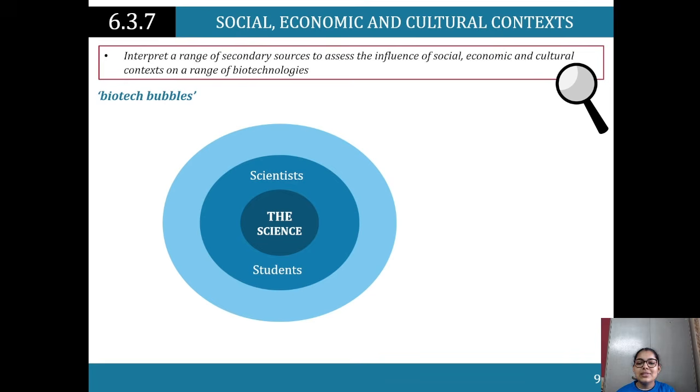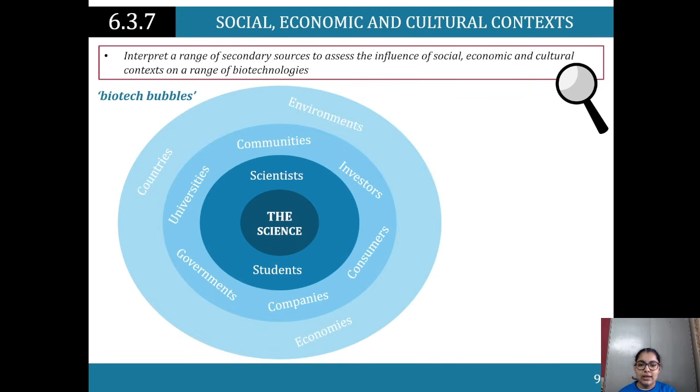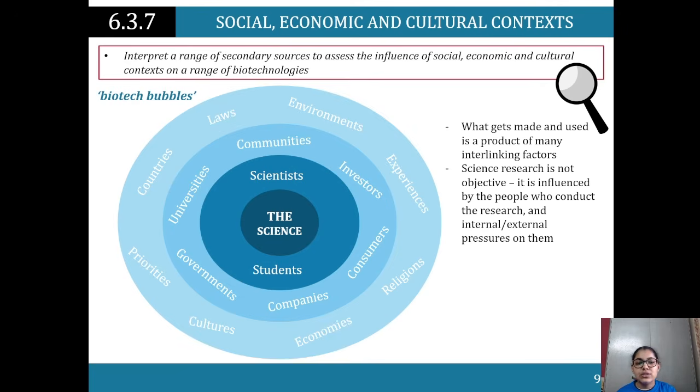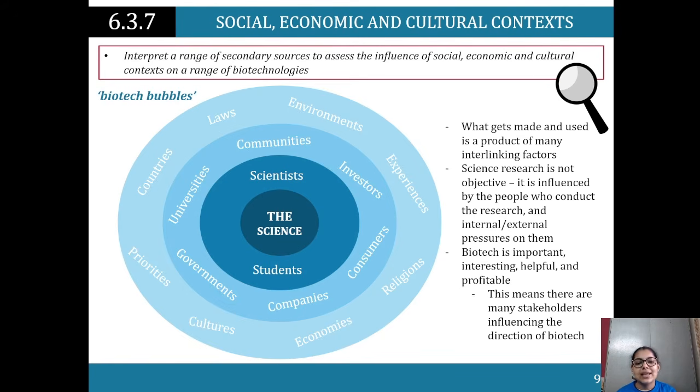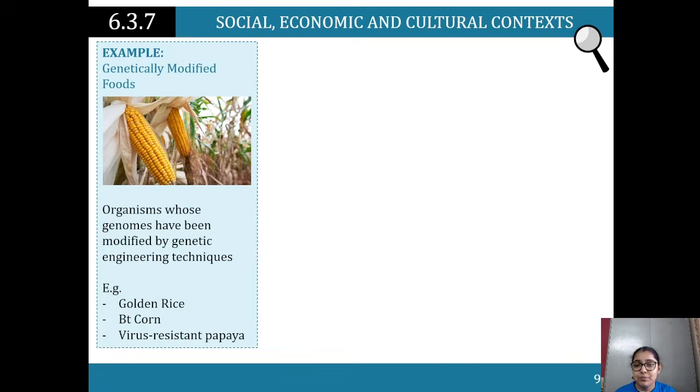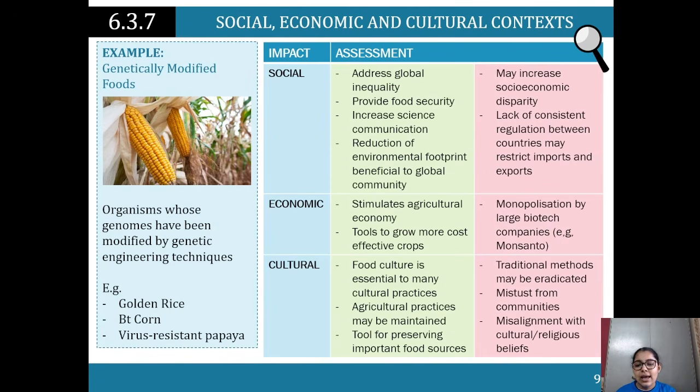So biotech bubble science, there's a huge range of technologies here, and that is something you'll research as you come across it. So what gets made and used is a product of many interlinking factors. Science research is not objective, it's subjective to researchers and fields. And biotech is important, helpful, interesting, and profitable. So I've got examples here. We look at golden rice, Bt corn, and also virus-resistant papaya.